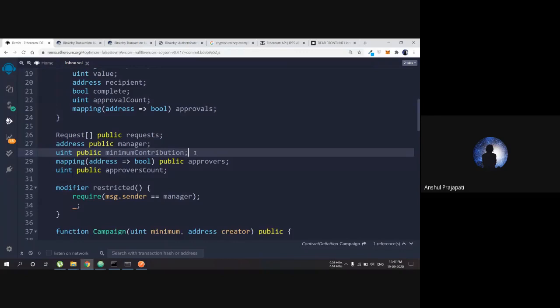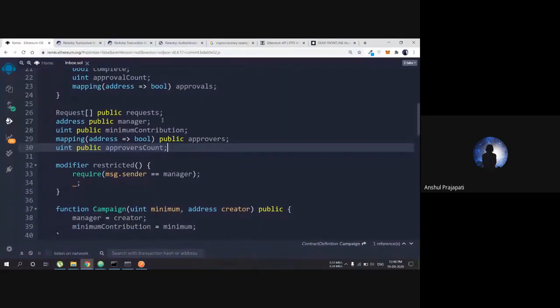If you have given 1 ether, and somebody has given 1500 ether, the person who has given 1500 ether has more say in the request, and the person who has given 1 ether will not have that much effect on the voting. It is democracy, but it is wealthy democracy. The person who has given more money has more say in all the requests. All these things I'm going to describe along the way.